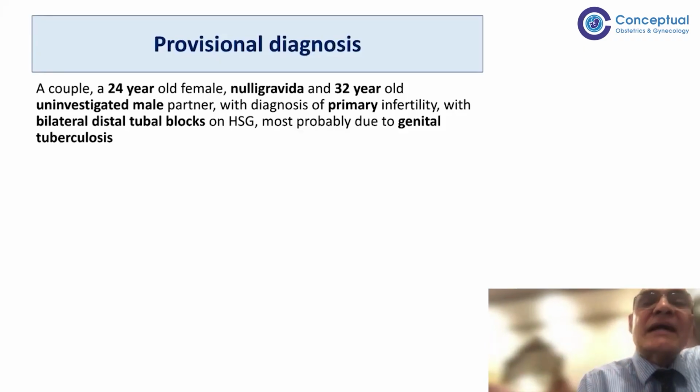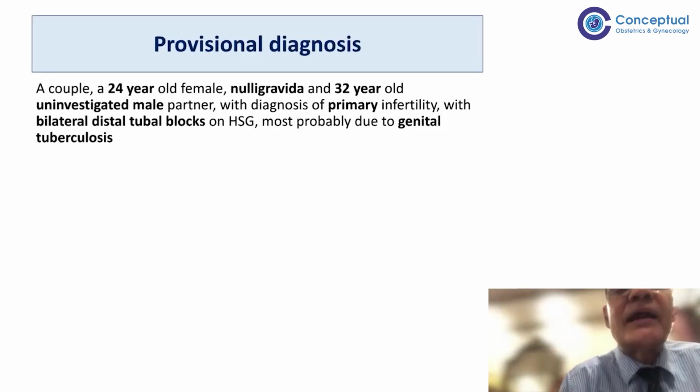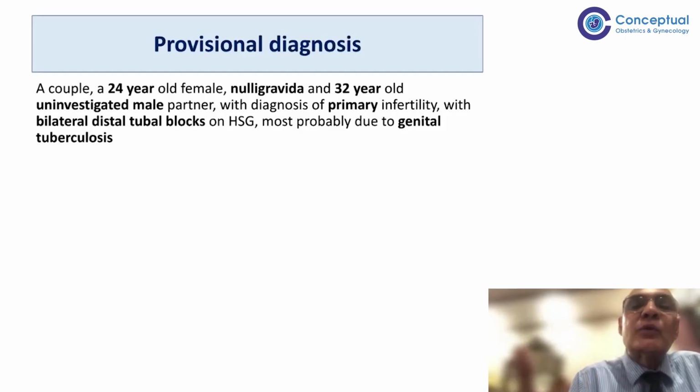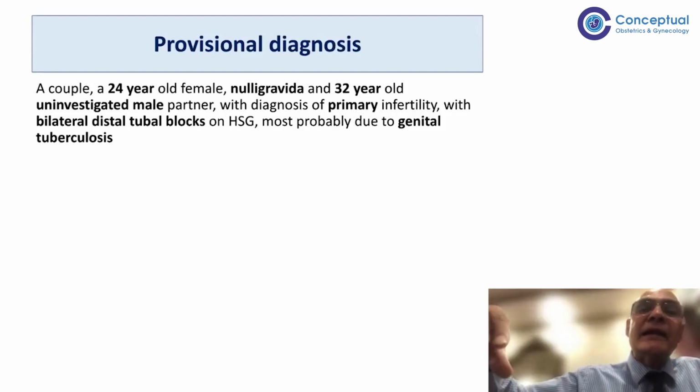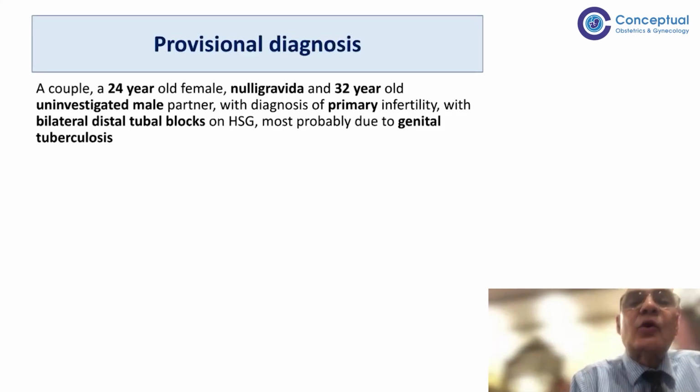But then there are probable signs, which alone may not be sufficient. I'm trying to develop an algorithm and a scoring system actually. Till now I haven't been successful, but hopefully in the near future we might come out with something, just like we have Jones criteria. So we are trying to make points like that. But in that case, the probable findings can be hydrosalpinx, pyosalpinx. They are not definite findings, but they are quite significant findings. Then straw-colored fluid in the pouch of Douglas, peritubal adhesions, then other types of adhesions. So all these can also be features of tuberculosis.